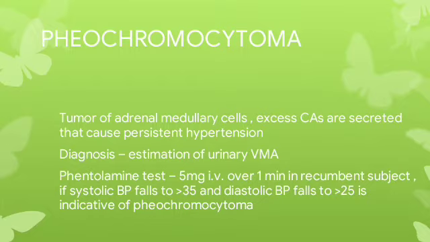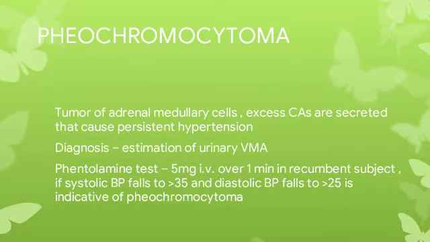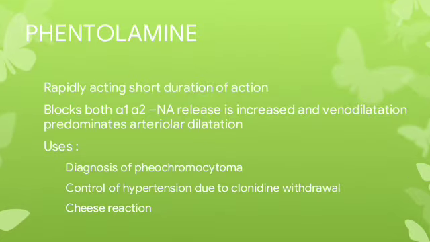It is the phentolamine test. Phentolamine is a reversible alpha blocker. 5 mg phentolamine is given intravenously over 1 minute in a recumbent, that is lying position, subject. A fall in systolic blood pressure of more than 35 and diastolic blood pressure of more than 25 is indicative of pheochromocytoma. Phenoxybenzamine can be used orally for 1 to 2 weeks preoperatively and infused intravenously during surgery.